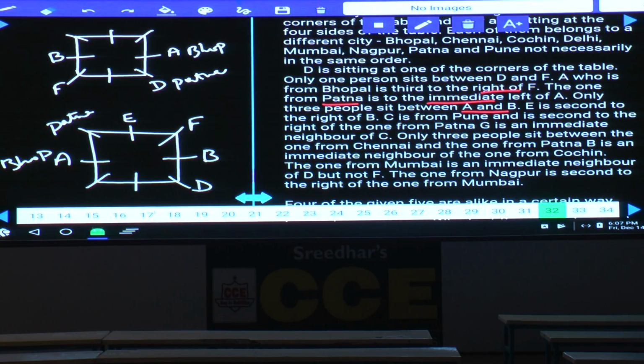In the second case, E is here. E is seated second to the right of B. E is in between D and F.